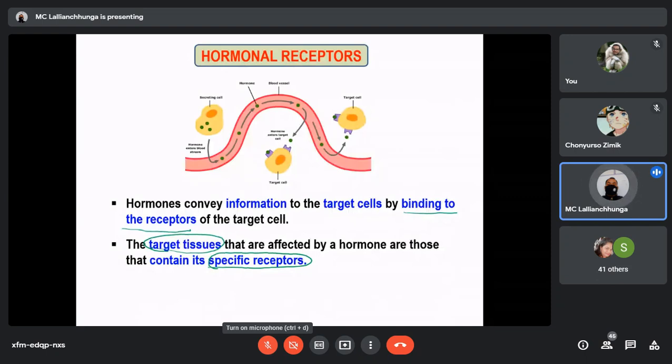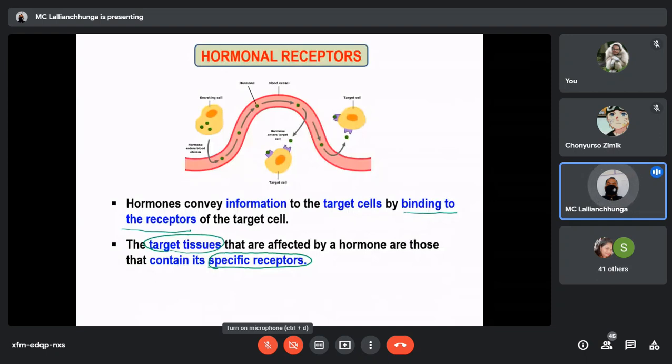Now, where can we find all these hormonal receptors in the target cell? Let's see first the cell membrane. Some hormonal receptors are located in or on the surface of the cell membrane. Here you see the diagram. This is the cell membrane, lipid bilayer. Here you see the receptor. A receptor, as you know, is a large protein. Here the hormone binds from outside.